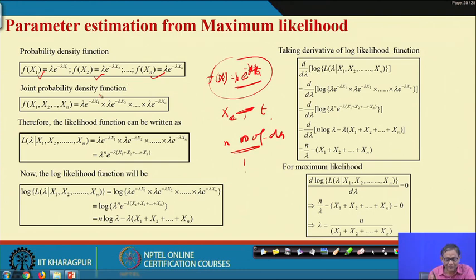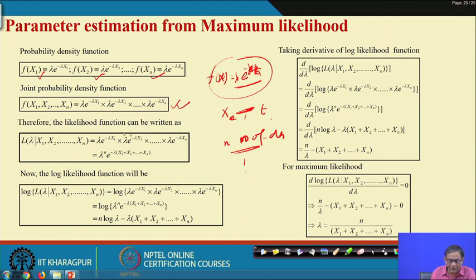The lambda value will not change, only the x value changes. You put them together and find the joint probability density function. As the observations are independent, the joint distribution is the multiplication of the individual density functions, f(x1 to xn).